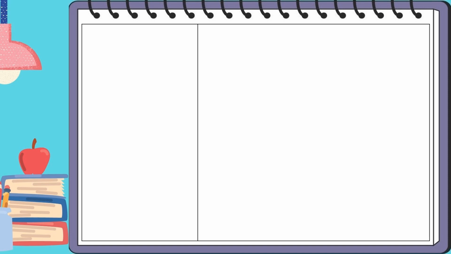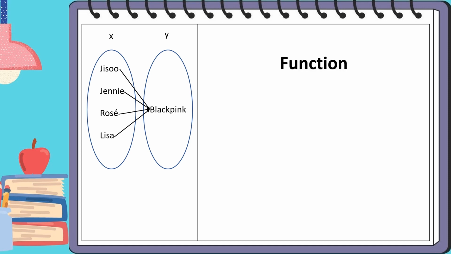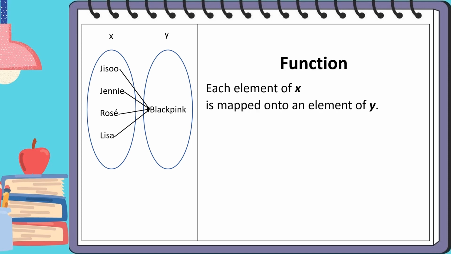For the last example of our arrow diagram, the elements of X are Jisoo, Jennie, Rosé, and Lisa, which are all paired to our Y element, which is Blackpink. This is a function. Each element of X is mapped onto an element of Y.